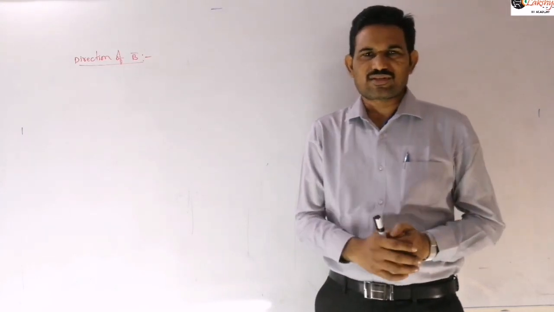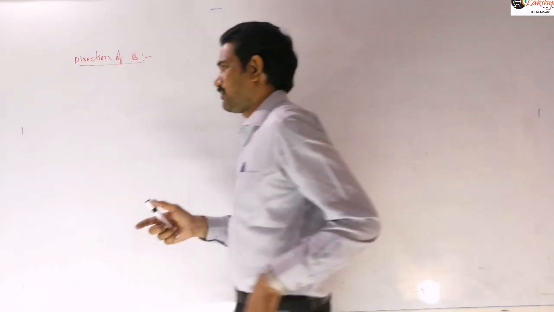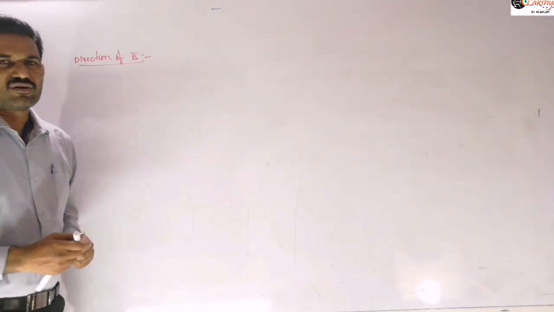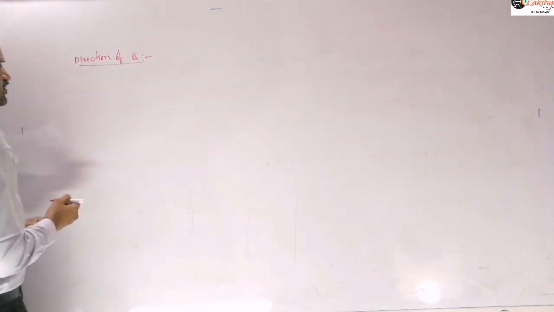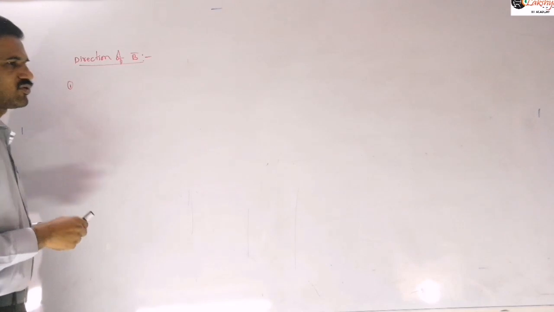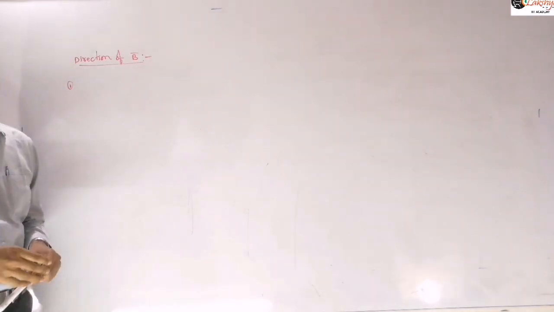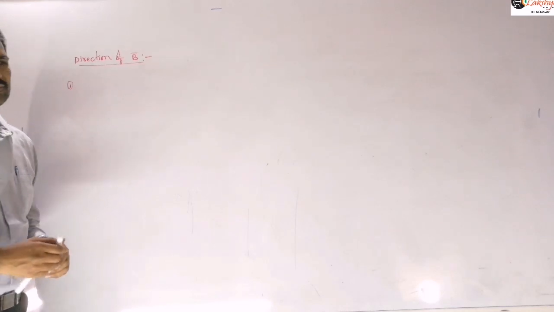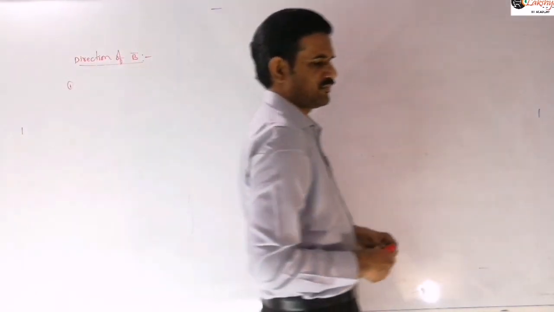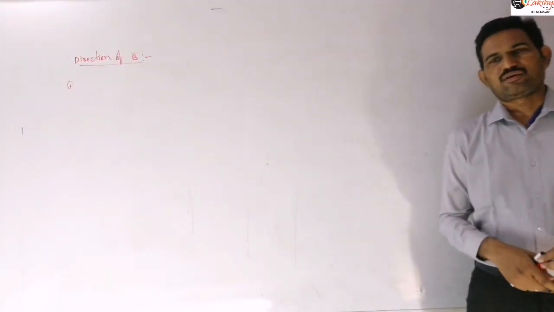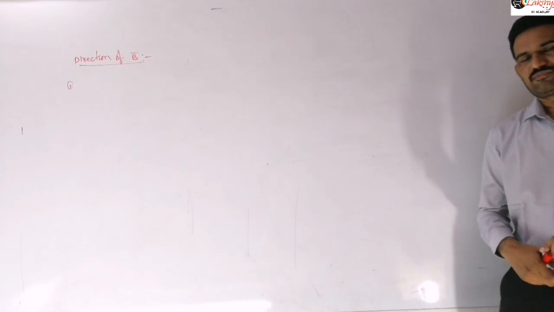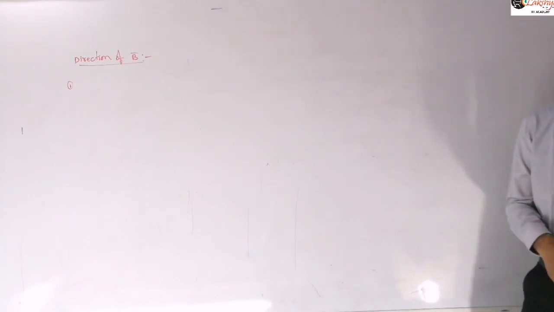In the previous class itself we discussed that. I will now explain in detail the magnetic field direction. One way is to find it using the cross product rule, but instead we can also find it using Ampere's rule. So first point: the direction of B bar due to a current carrying conductor can be found by using the cross product rule, as explained above.